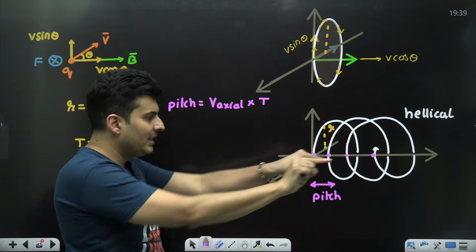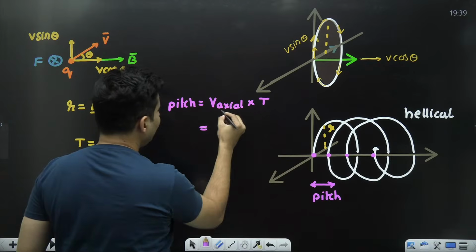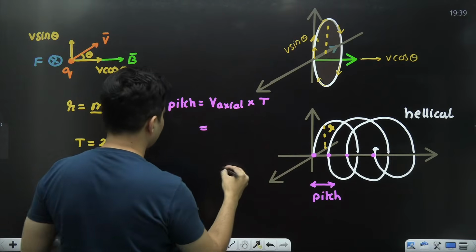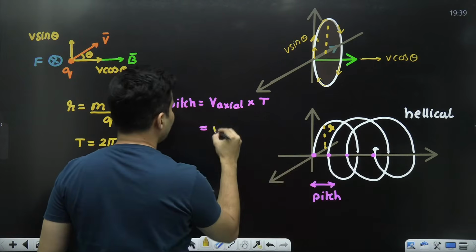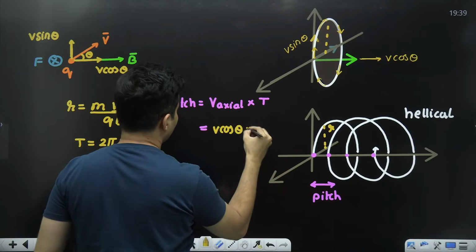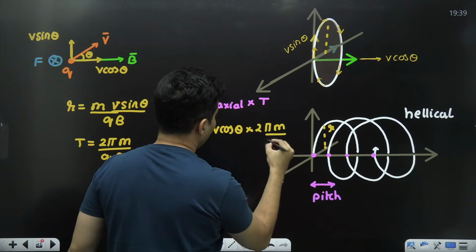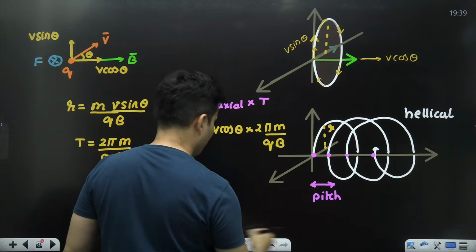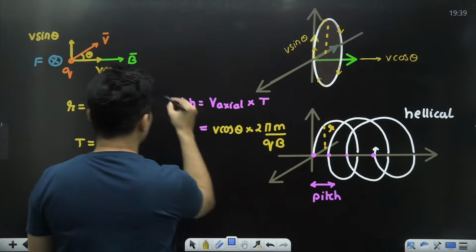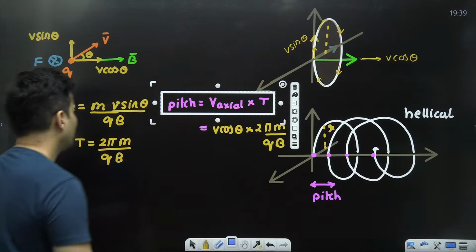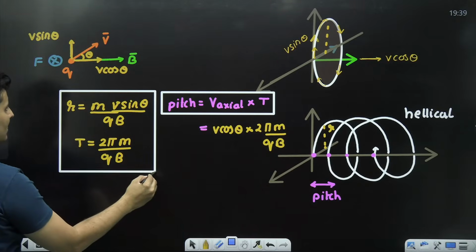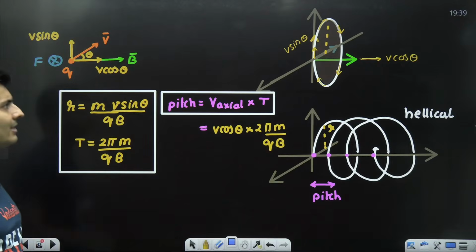Distance is speed into time. That speed horizontally is v cos theta. So just put v cos theta over here, and the time is exactly this time, so 2 pi m divided by qB. Mainly, don't remember this, just remember this. This is enough. Radius and time period are still the same. Only the speed will be v sine theta.